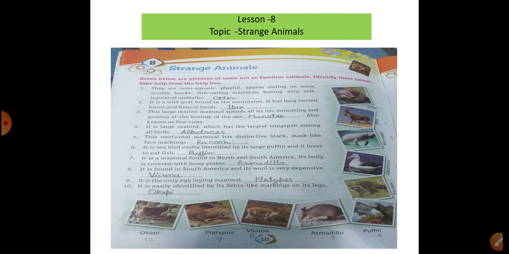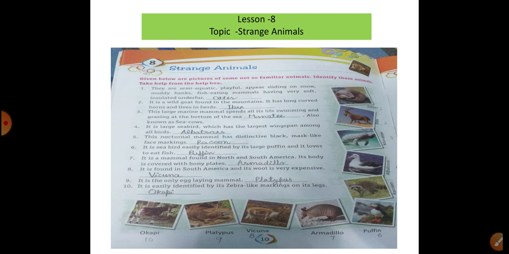Ninth, you will see it is the only egg-laying mammal: platypus. And the last comment: it is easily identified as a zebra-like animal, with zebra-like markings on its legs: okapi. It should be written down from the given information related to the picture.